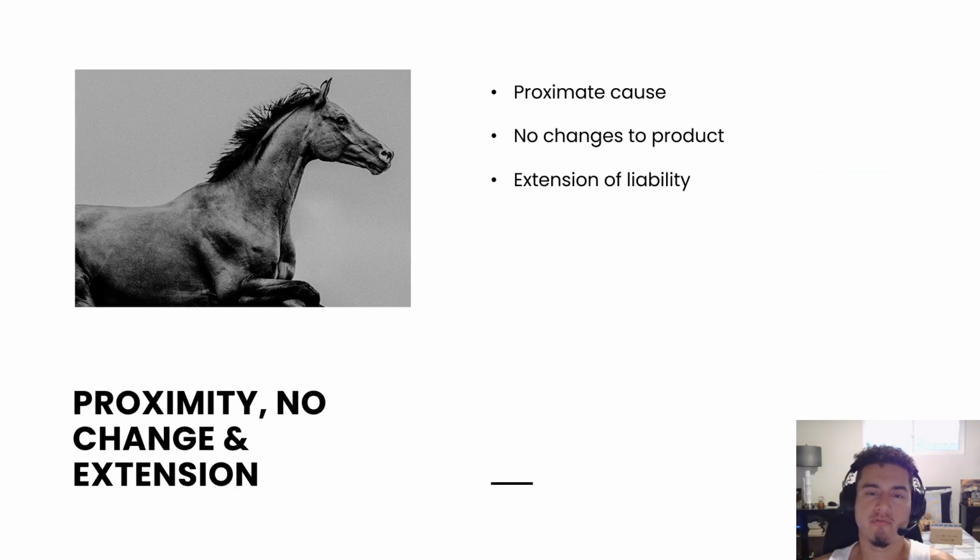Another section of strict product liability is proximity, no change, and extension. For proximity, proximate cause is when the defective product was the actual thing that caused the damage received. The no change to product requirement means that the product must not be substantially changed from when it was sold prior to the damage or injury occurring.